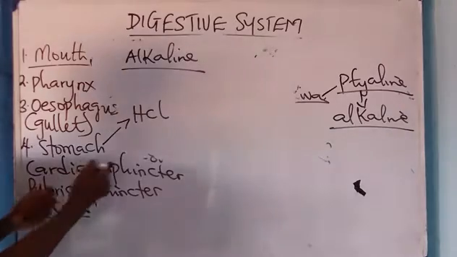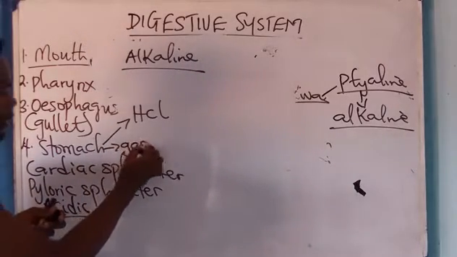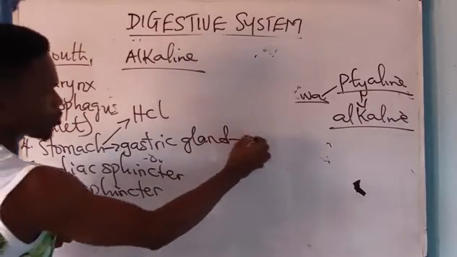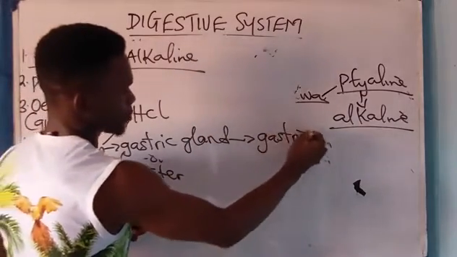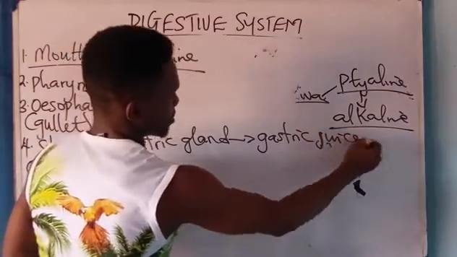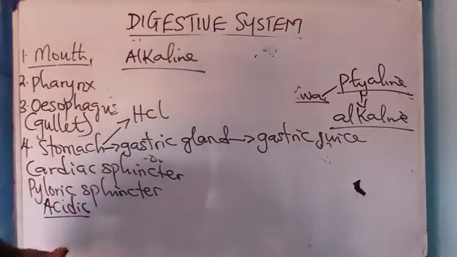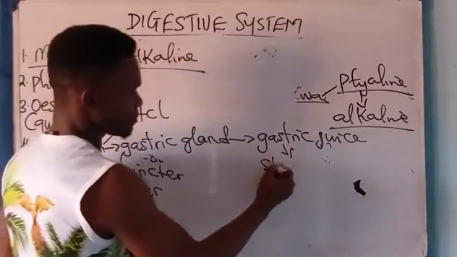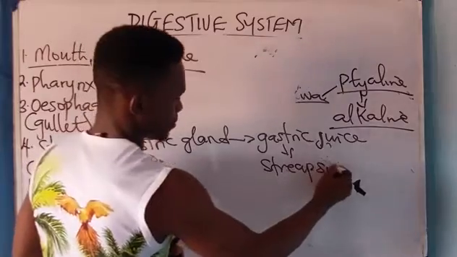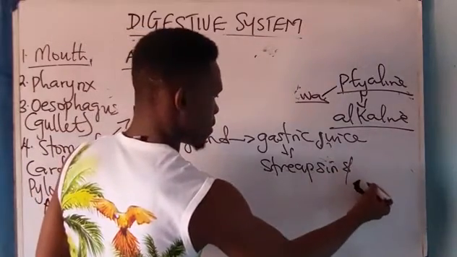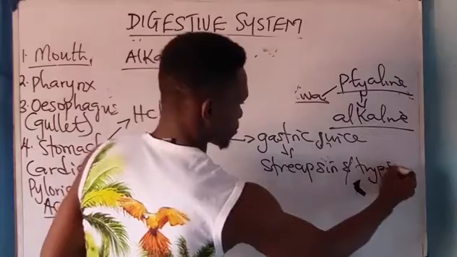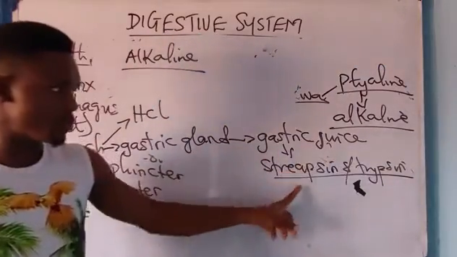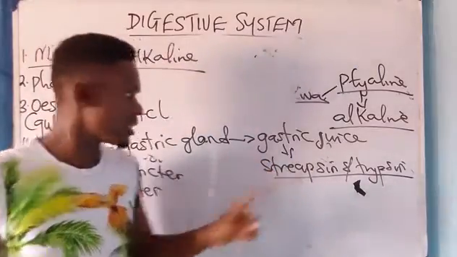Now, the stomach is actually triggered by what is called what? Gastric gland. Now, this gastric gland produces what? Gastric juice. Please take note. Gastric juice is made up of pepsin and trypsin. This gastric juice is made up of pepsin and what? Trypsin. Take note of that.